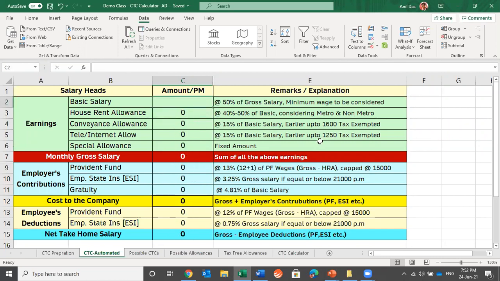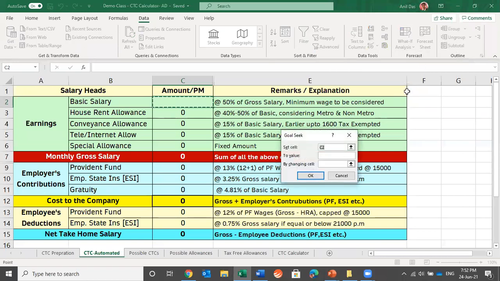Now let's try to have another figure which is slightly odd. Again, go into data. Under data, you will find what if analysis. Under what if analysis, there is an option by the name of goal seek. Goal seek would be asking you three things: set the cell, the cell in which we are looking for value, to value, what is the value we are looking for. Let's try to have a slightly odd figure: 8,97,867. This can be a CTC figure for which we are trying to find the breakup.